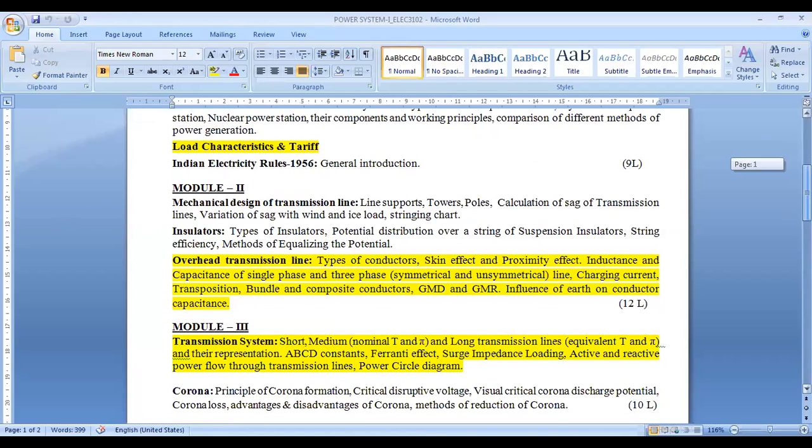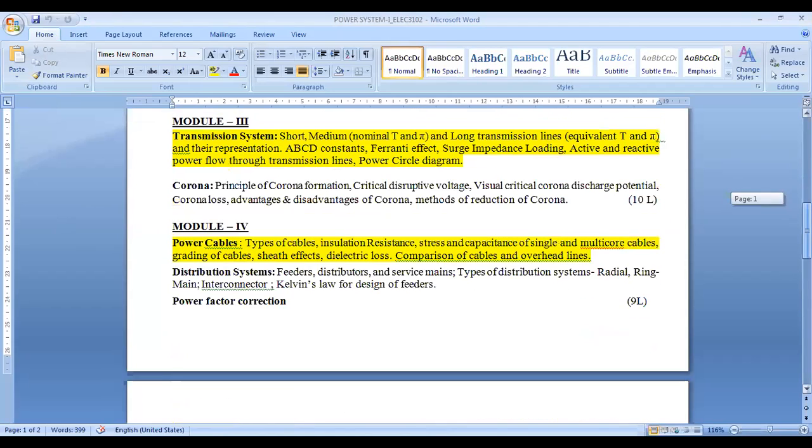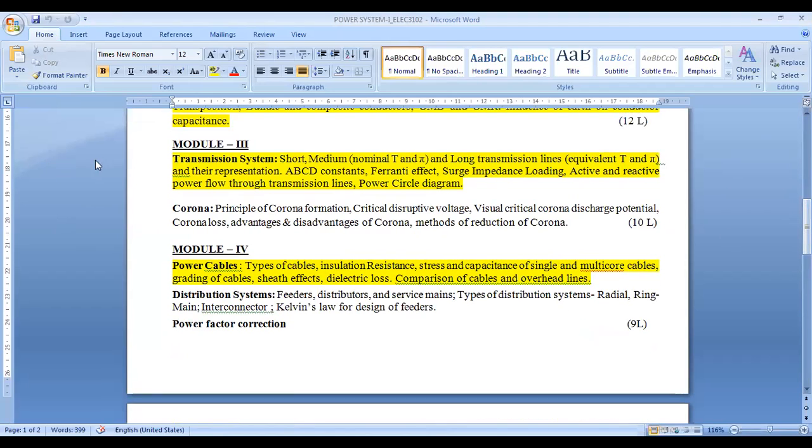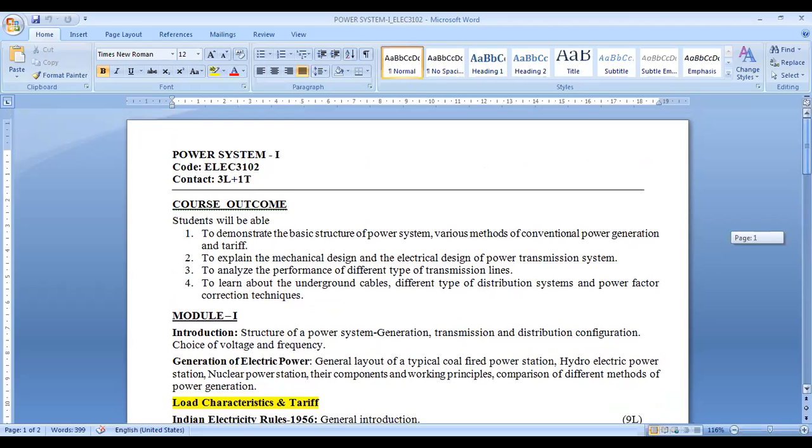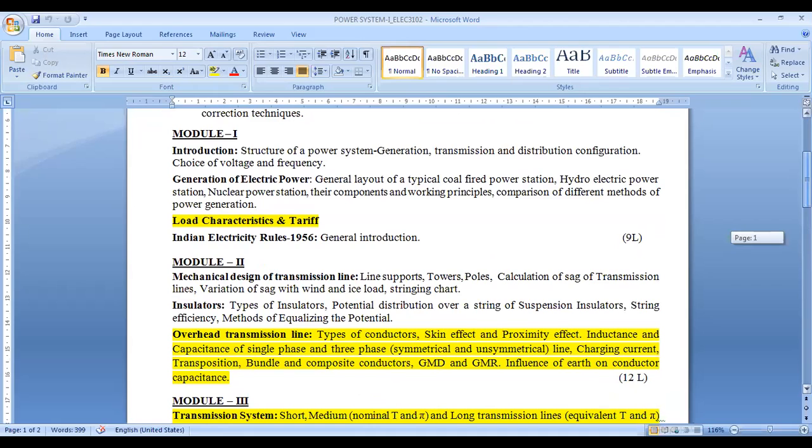In module 2, you have to cover the mechanical design and electrical design of the transmission system. And in the third module, we have to learn about your transmission line. And in module 4, we have to study the distribution system. So the total syllabus is divided into 4 modules, module 1, 2, 3 and 4. In these 4 modules, we will cover the generation part, transmission part and distribution part.